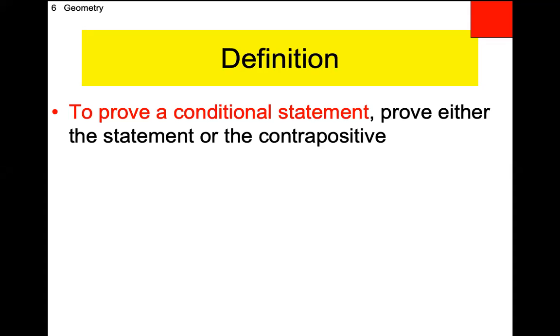All right, so to prove a conditional statement, you prove either the statement, if P then Q, or you prove the contrapositive, if not Q then not P. Sorry. Everybody have that copied down?